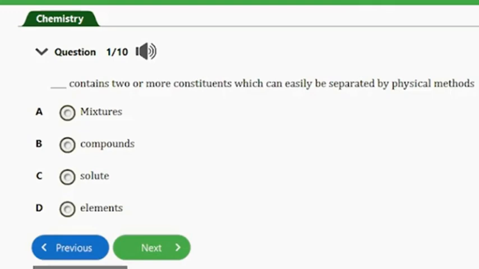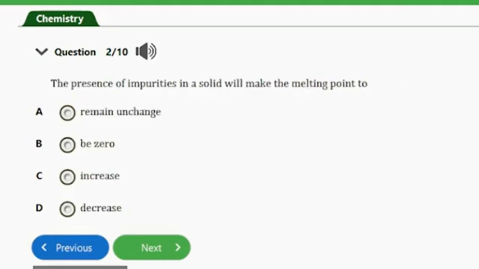Here it says dash contains two or more constituents which can easily be separated by physical methods. A, mixtures. B, compounds. C, solids. D, elements. So guys, the answer to this question is option A, and that's mixtures. Mixtures contain two or more constituents which can be easily separated by physical methods. So let's consider the next question.